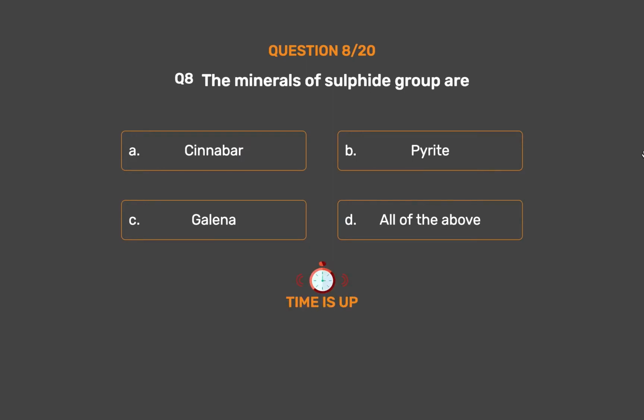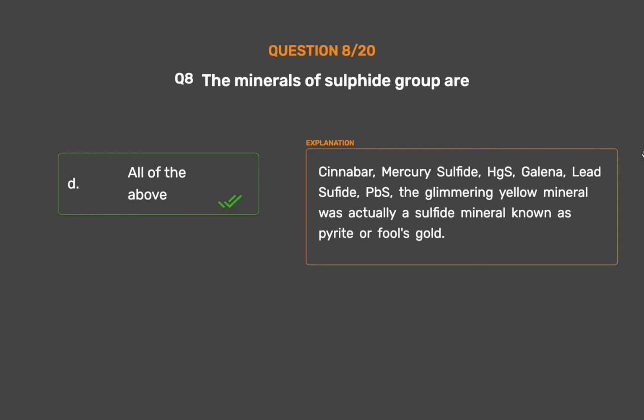The correct answer is Option D. All of the above. Cinnabar, mercury sulfide, HgS, galena, lead sulfide, PbS. The glimmering yellow mineral was actually a sulfide mineral known as pyrite or fool's gold.